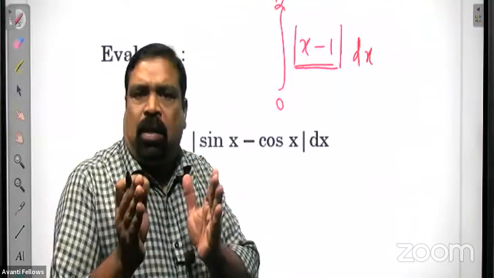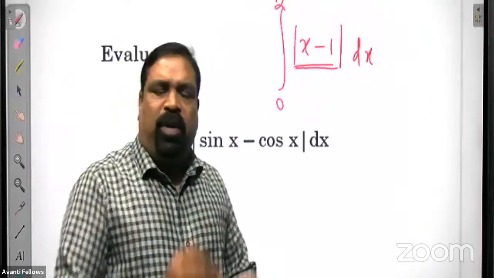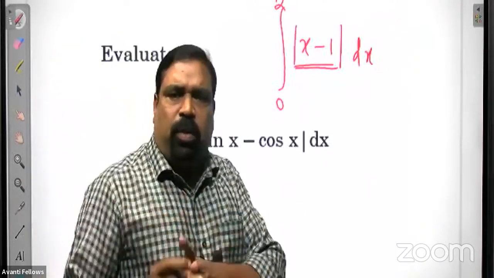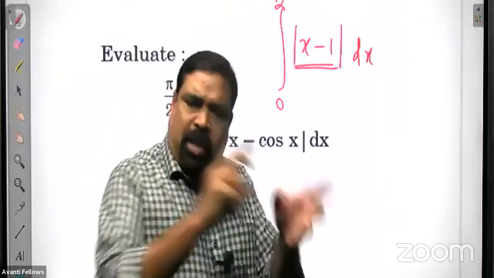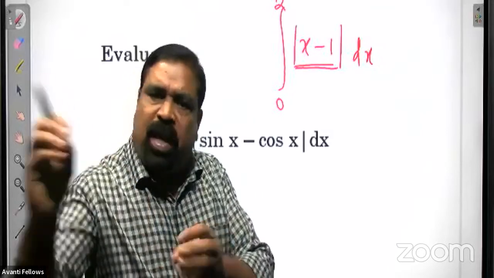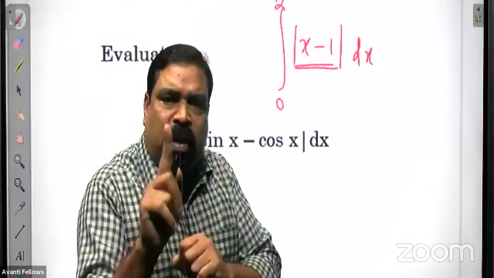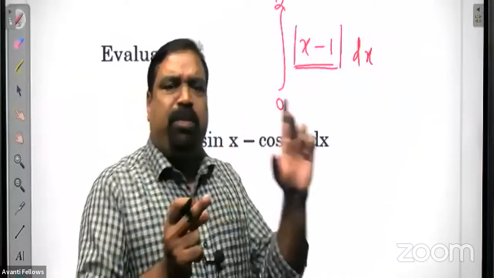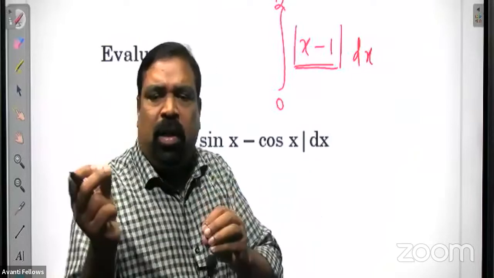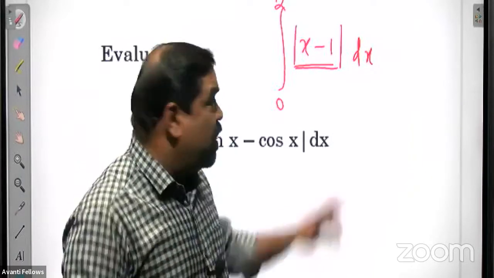Mod x means for less than 0 the function is minus x, and for greater than or equal to 0 it is x only. And mod of x minus 1 means the turning point is 1. So for less than 1, the function is minus of x minus 1, and for greater than 1, it is x minus 1. So 1 is the turning point.